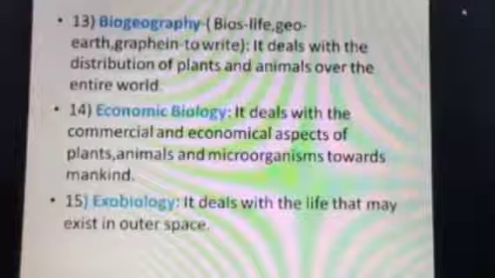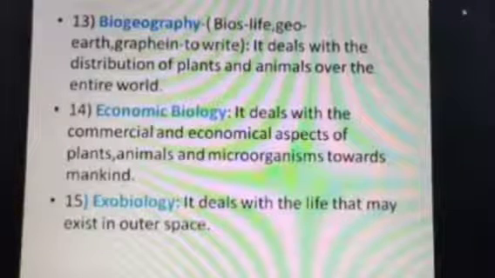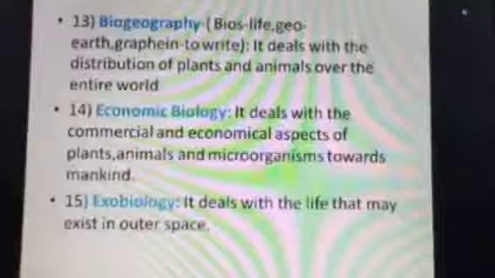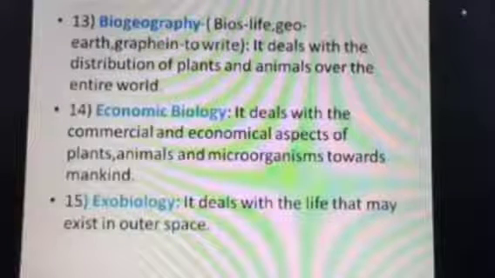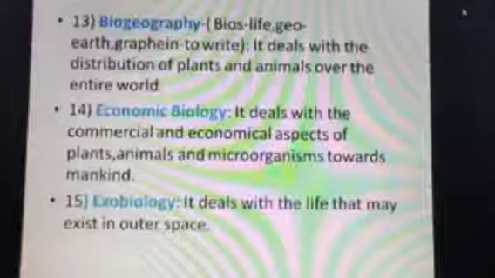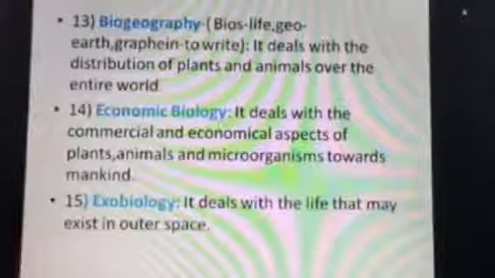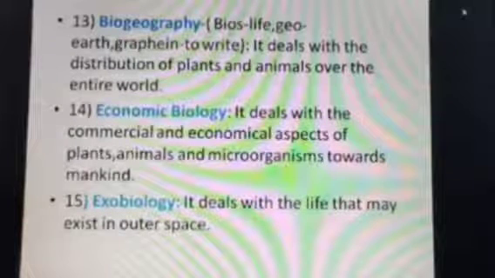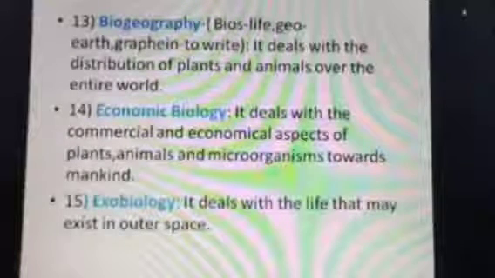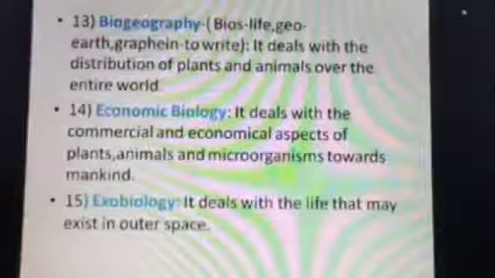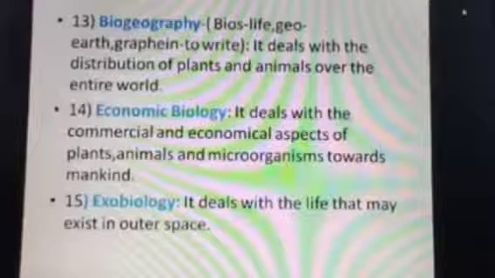As you know, all animals are not distributed throughout the world. They are restricted. Many animals and many plants are restricted to certain areas. Why is it so? Why is it endemic? Why do some have cosmopolitan distribution? That part. And by studying biogeography, we may be able to know which animal is found in which part of the world, and which plant can be found in which part of the world.